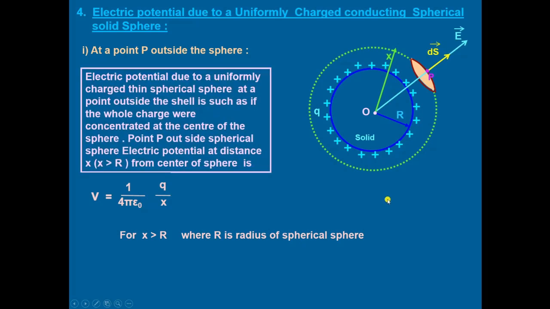It is a similar case to that of the shell. Whole charge is as if concentrated at the center of the sphere. For point P outside the sphere, V will be equal to 1 upon 4 pi epsilon naught multiplied by Q by x.